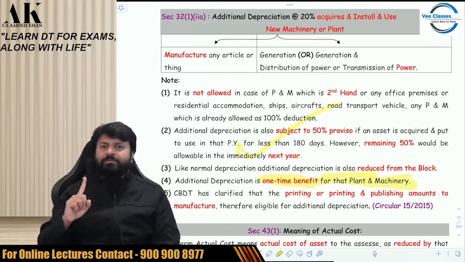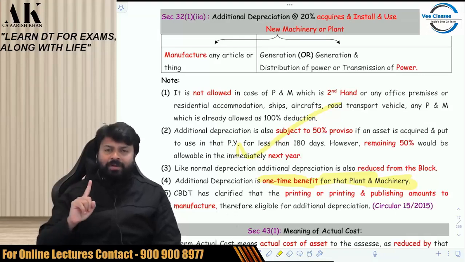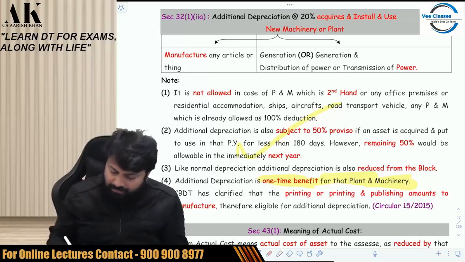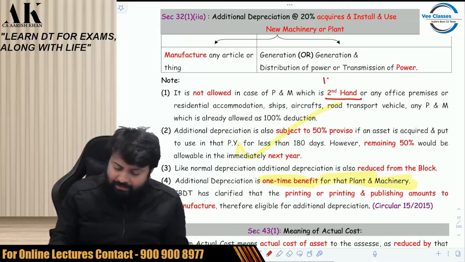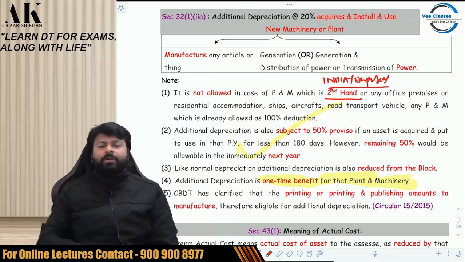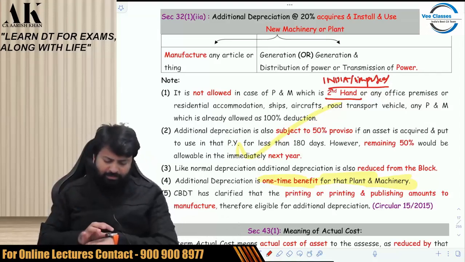Now, which are those machineries on which you do not get additional depreciation? Let me tell you. First of all, second-hand machinery. You don't get additional depreciation on it; you will only get the normal depreciation. Second-hand machinery is not eligible for additional depreciation. Second-hand means second-hand, whether from India or imported, it doesn't matter. You can write over here: even imported second-hand machinery would not be allowed.